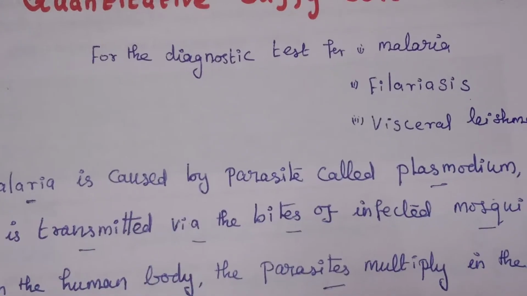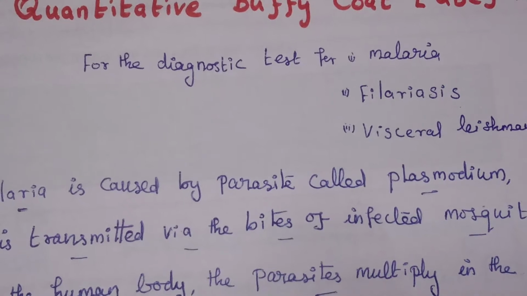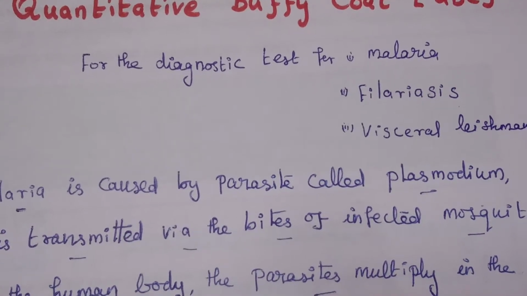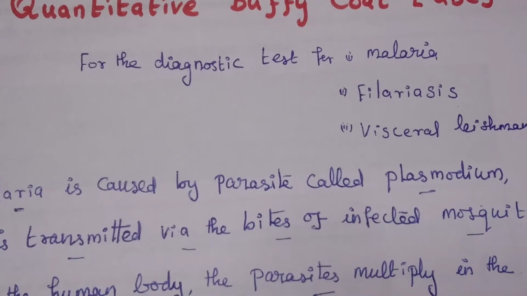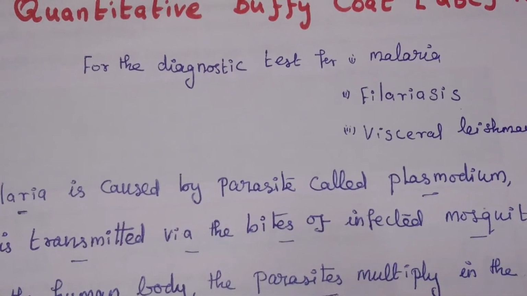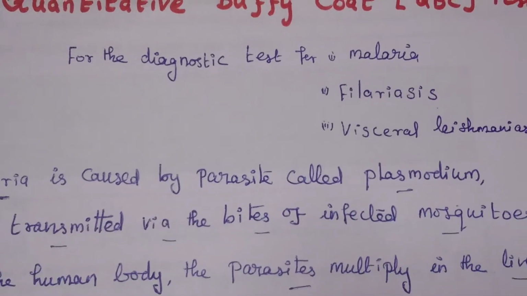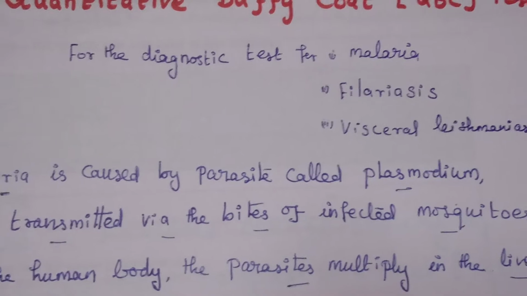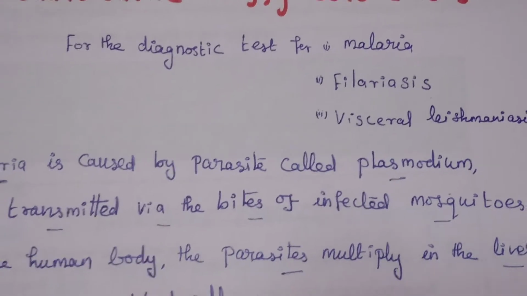In this video, we discuss the Quantitative Buffy Coat (QBC) test. This is a repeated question also. This test is mainly used for diagnosis of malaria, filariasis and visceral leishmaniasis.